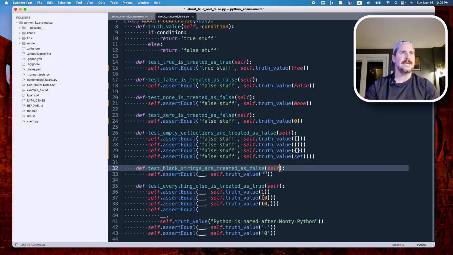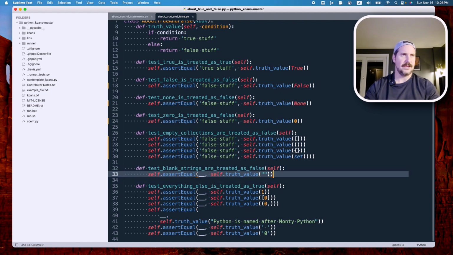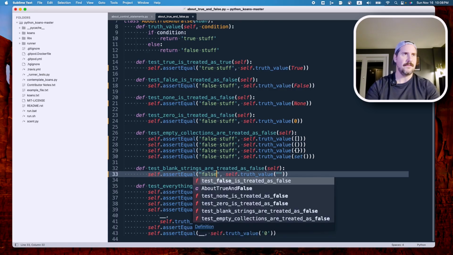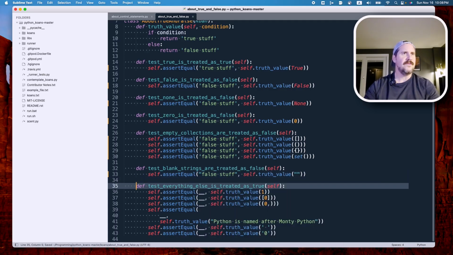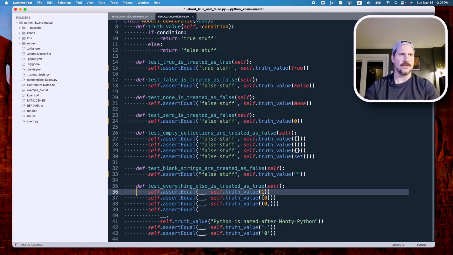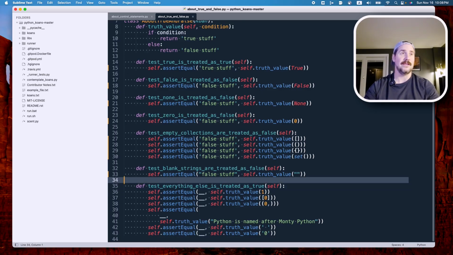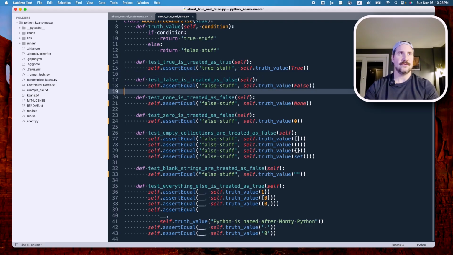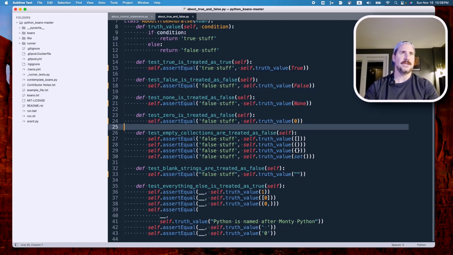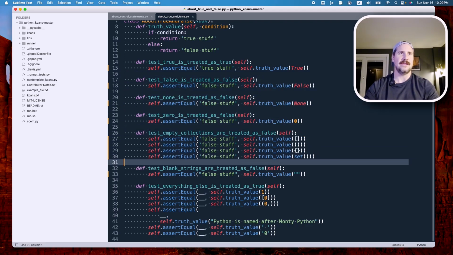Test that blank strings are treated as false. Again, same thing, emptiness, blank stuff. Typically returns false. Finally, test everything else is treated as true. Literally everything else. So, in closing, true returns true. False, none, 0, and anything empty, including an empty string, return false.